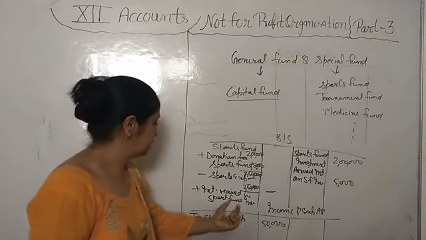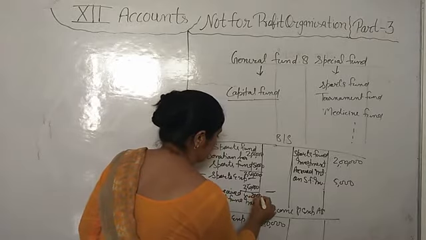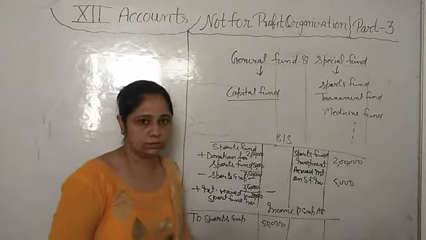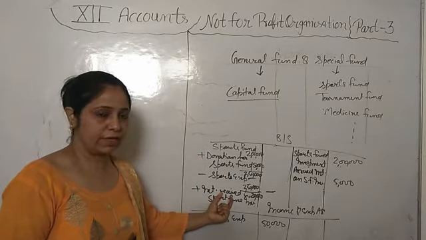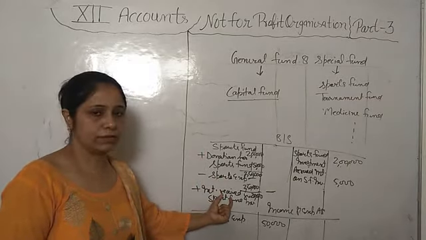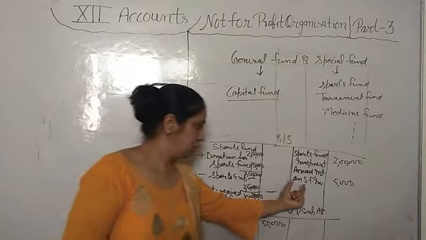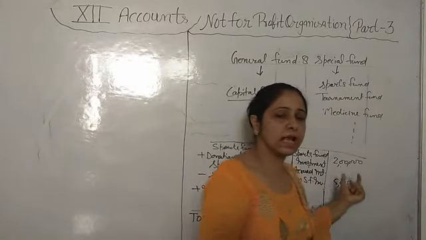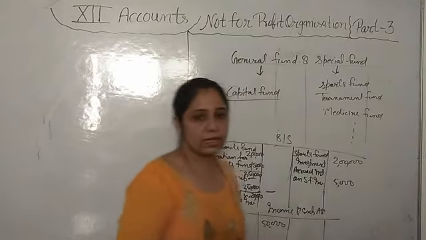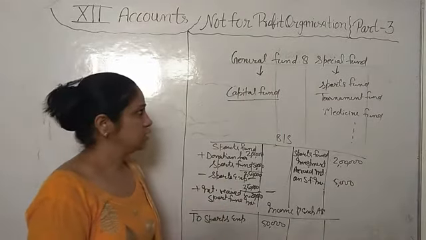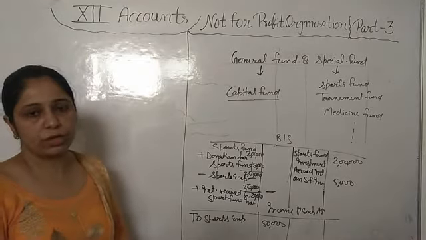Here we will add the full interest of 20,000, whether we have received it or not. Whatever the total interest on that fund investment is, we will add in the fund, whether we have received it or not. That accrued interest is pending, the money is still to come to us, so it is our asset, and we will write it in the asset side also. Fine, got it? This is the fund based accounting of any not for profit organization.